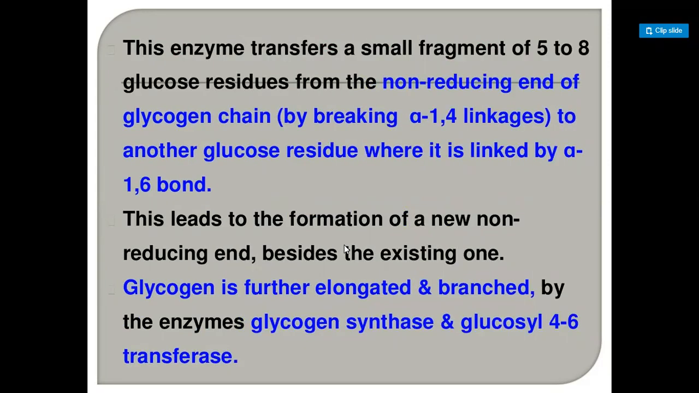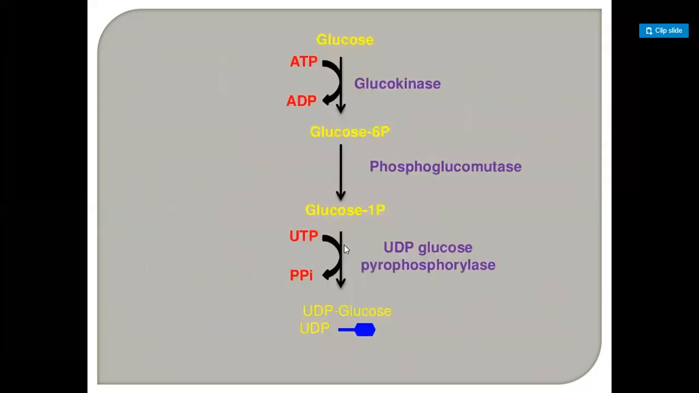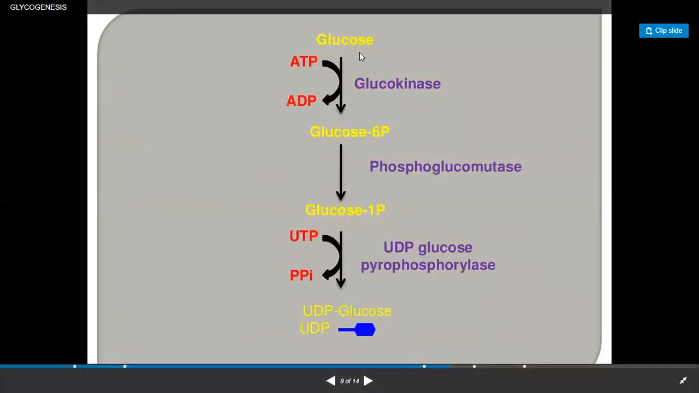This enzyme, glycosyl 4,6 transferase, catalyzes the transfer of a small fragment of 5 to 8 glucose residues from the non-reducing end of the glycogen chain, by breaking alpha 1,4 linkages, to another residue where it is linked by an alpha 1,6 bond. This leads to the formation of a new non-reducing end residue beside the existing one. Glycogen is further elongated and branched by the enzymes glycogen synthase and glucosyl 4,6 transferase.